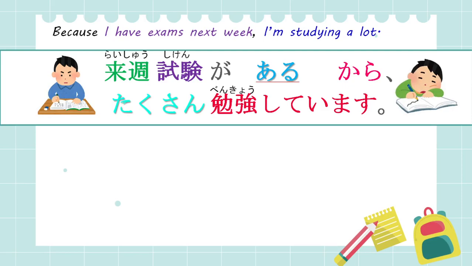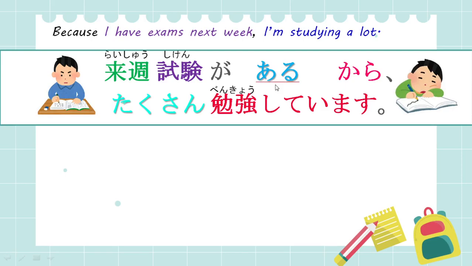And 勉強しています is study. I should not explain again why I'm using the masu form, right? So I hope now you know the vocabulary so you do not have any doubt related to the vocabulary.